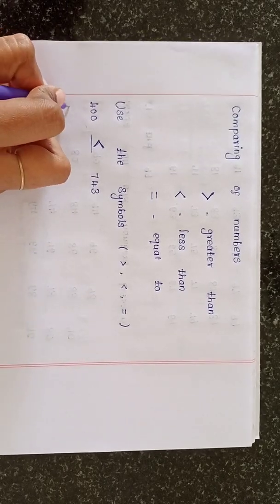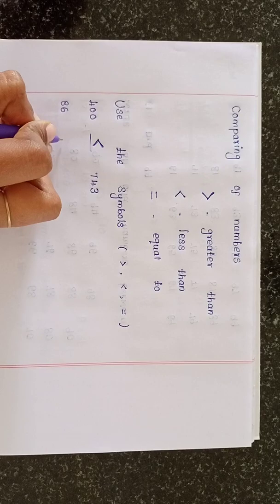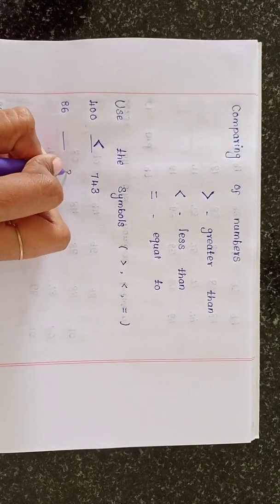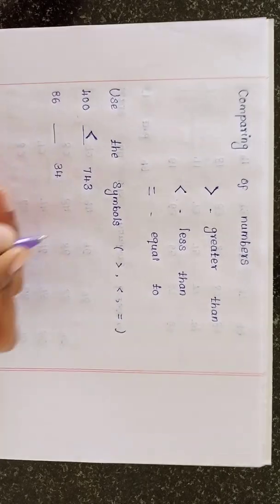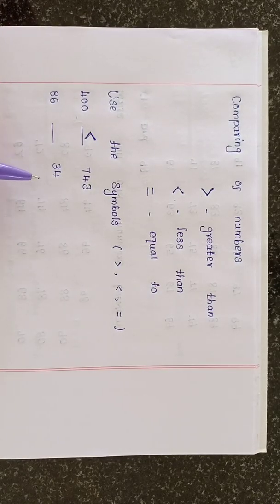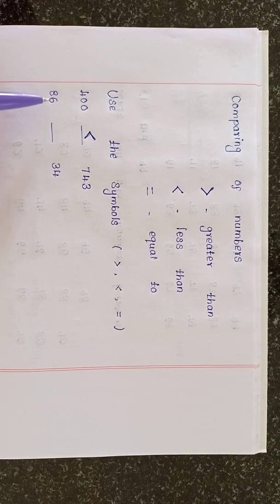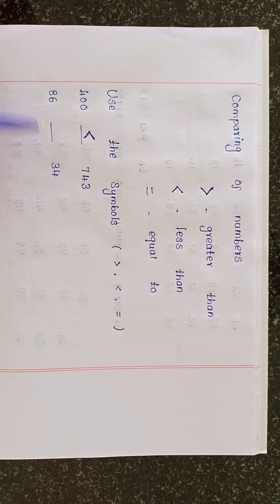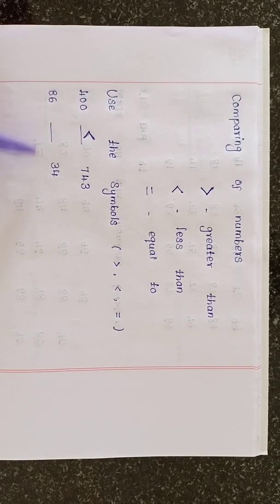Then see the next one: 86 and 34. 86 is a two-digit number, 34 is also a two-digit number. The highest place value is tens, so we have to see the tens place: 8 and 3.